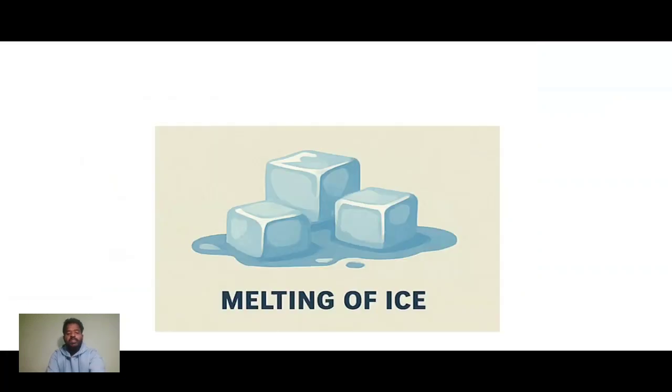So, the first one is melting of ice. What we need to focus on here, this is the main thing in these pictures. So ice is made up of water, and when we melt it, what will be produced? Nothing, water itself. So here water is in two forms. One is liquid, another one is ice.